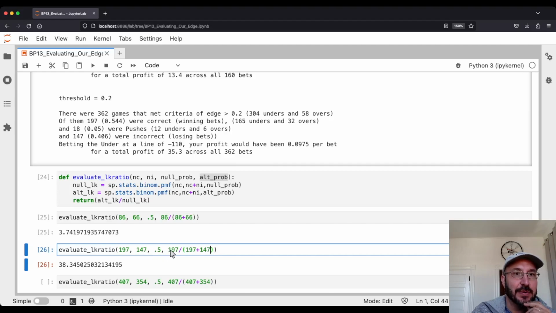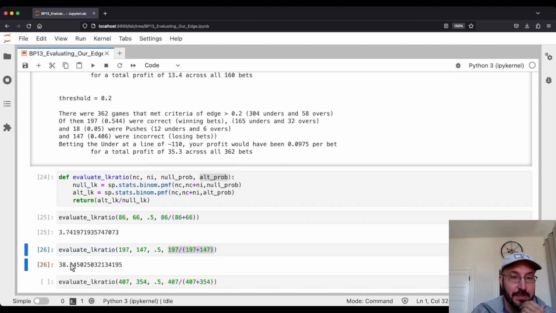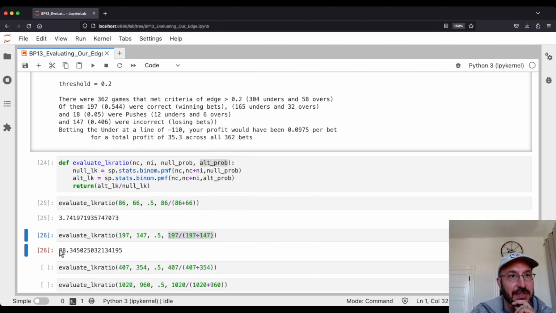And it would be much more likely to see that data if this was their true probability. Now again, this probability is a little bit cherry-picked because I'm picking sort of the best possible probability. But this likelihood ratio of 38 is pretty compelling to say it's 38 times more likely to happen with this probability than to happen with a 50-50 coin. So this has started to make me feel a lot more confident that we are actually onto something.